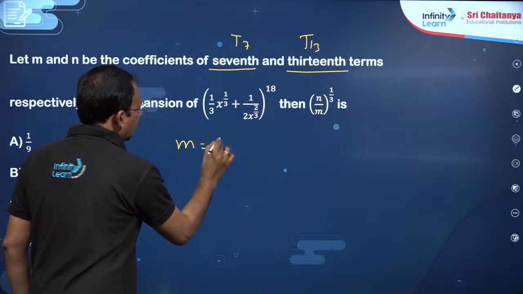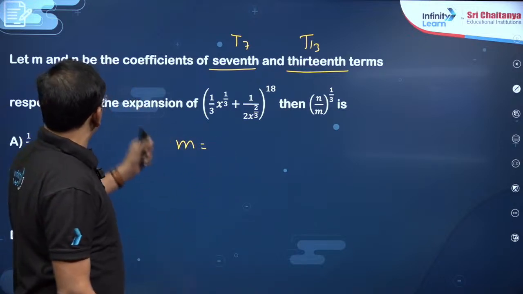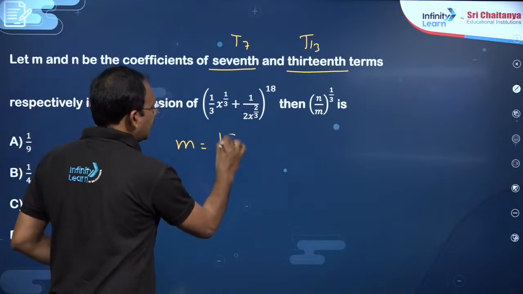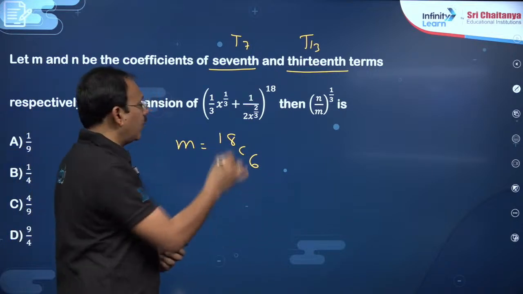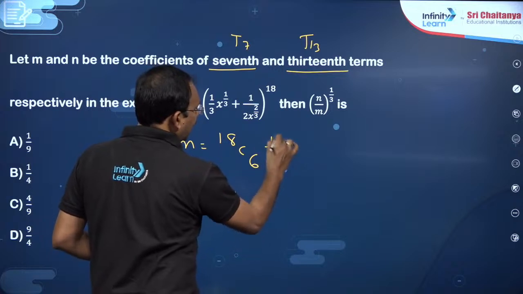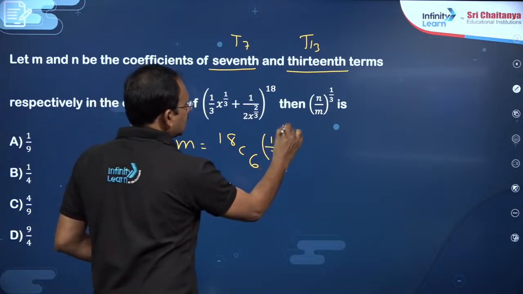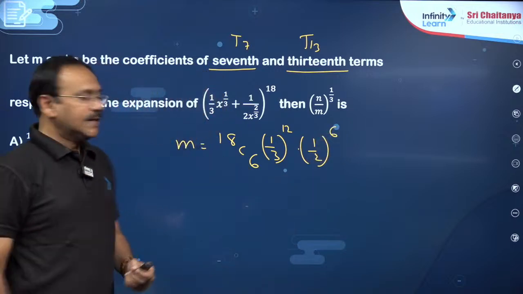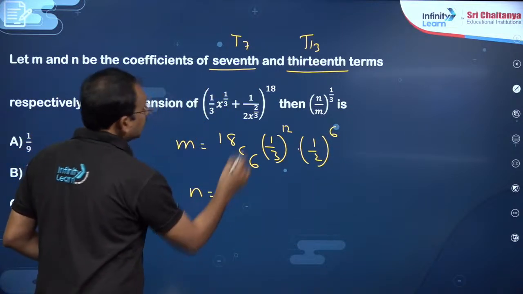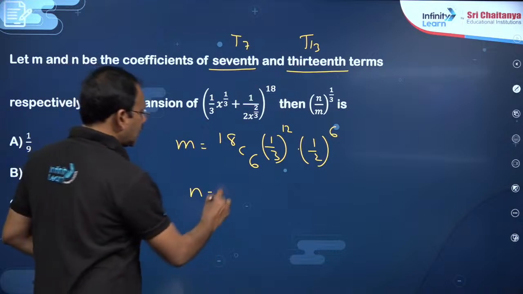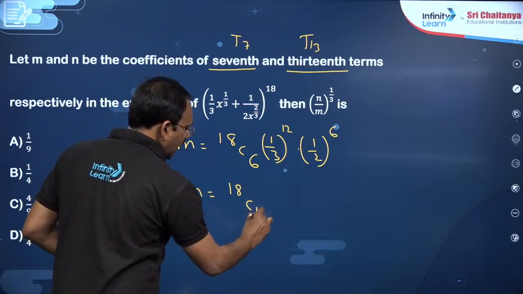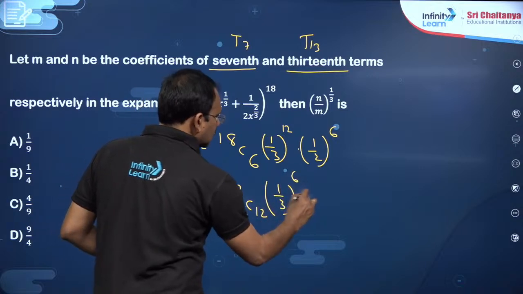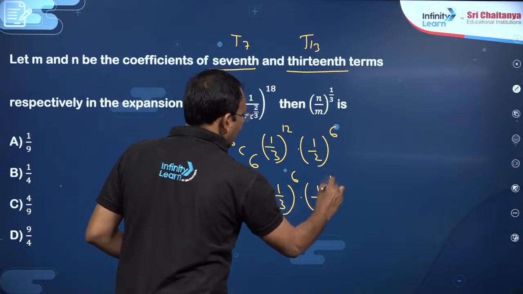m is nothing but the coefficient of the 7th term. How will you write the 7th term? 18C6, you just want the coefficient, no need to take x. 1 by 3 power 18 minus 6 is 12 into 1 by 2 power 6. This is m, right? Then n is nothing but the coefficient of the 13th term, that is 18C12 into 1 by 3 power 6 into 1 by 2 power 12.